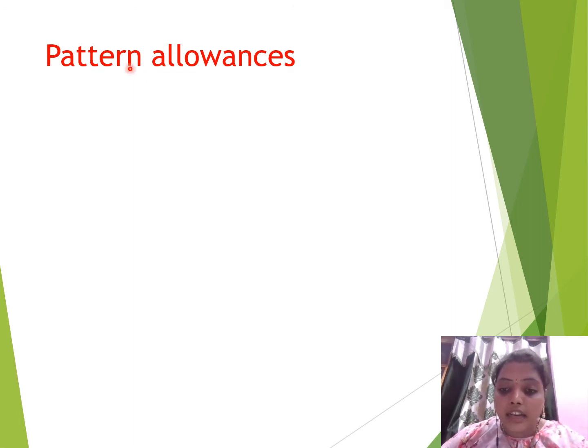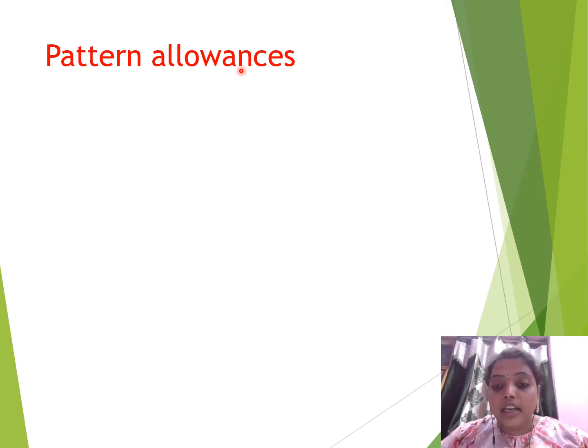Now in pattern allowances, the pattern is the replica, that is, the duplicate of the final object only, as we already know. What is meant by allowances? Allowances are some of the modifications which are given to the final object. Simply we can define it as the modification of the final object. We are giving these modifications to the pattern, that's why these are known as pattern allowances.